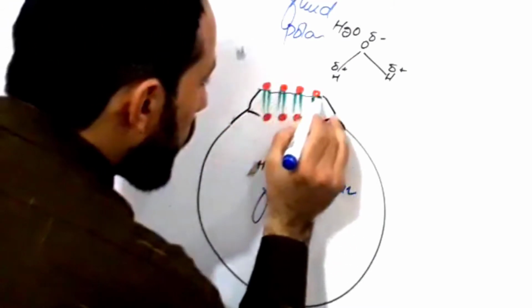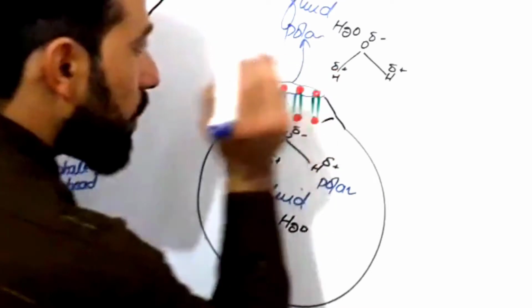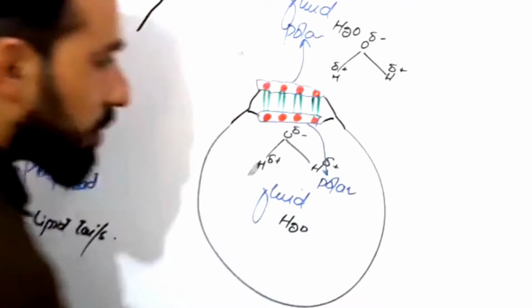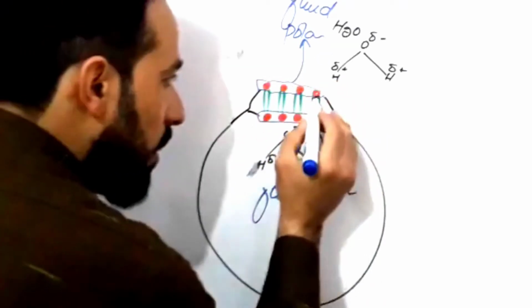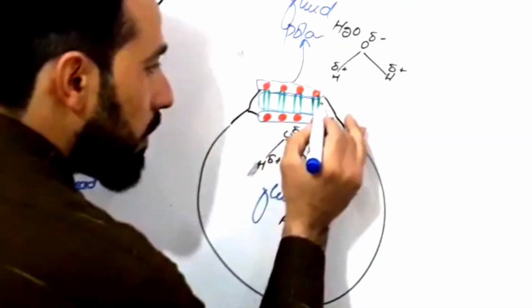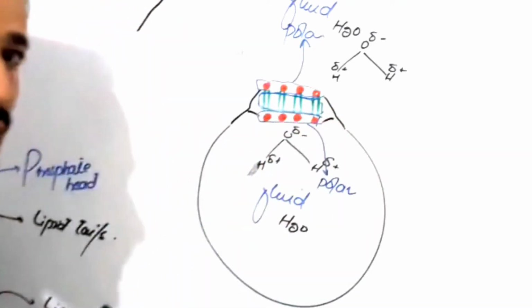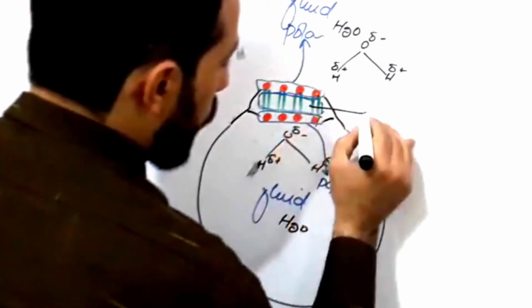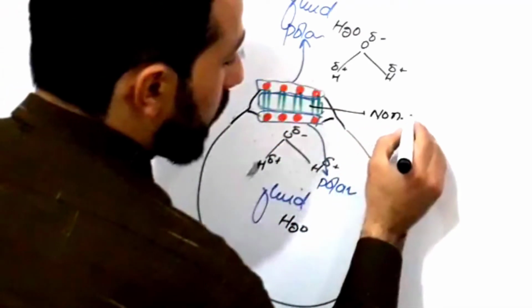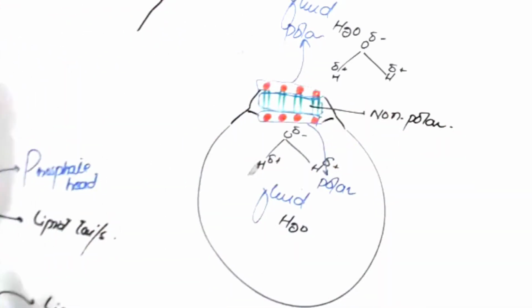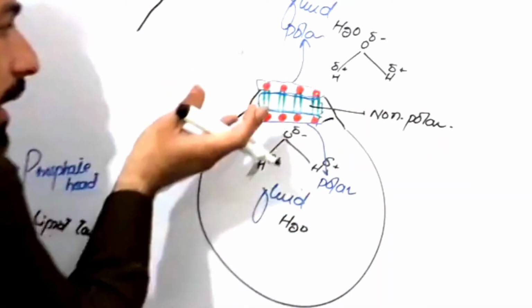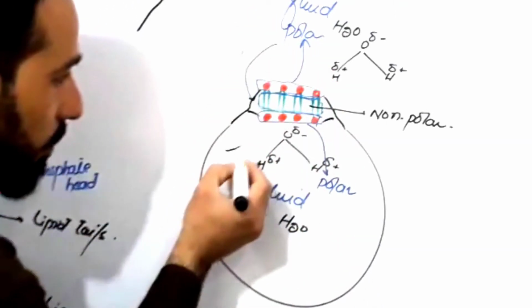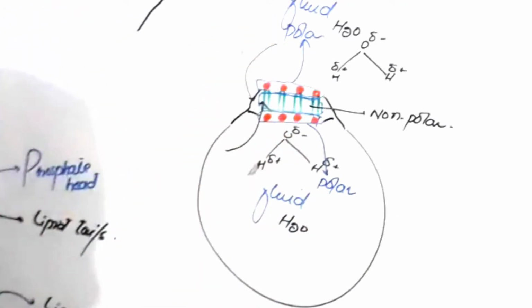One end of the cell membrane is pointing towards the polar substances, and the inner end is also pointing towards the polar substances. But the middle lipid layer of the cell membrane is going away from the polar substances on both sides. It means that this core of the cell membrane is non-polar, right?